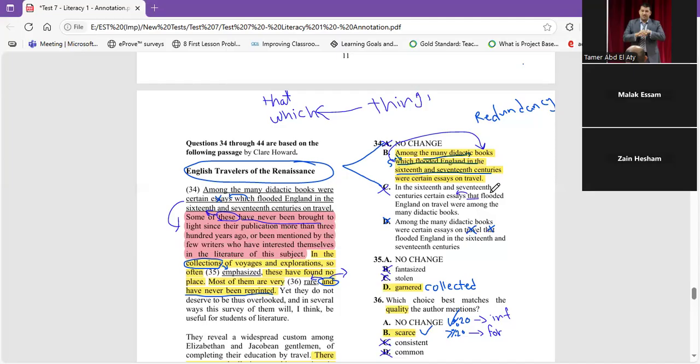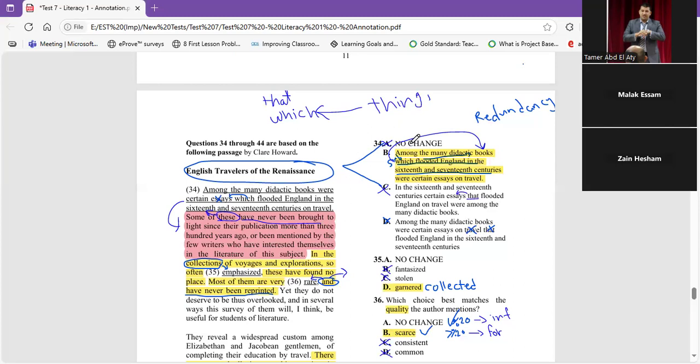So let's find what's wrong here. Among the many didactic books were certain essays, till now here we have the subject come after the verb as a kind of reversed sentence, so the essays were, that's right, which flooded England. Now which relates to essays? Did the essays flood England or something else? This is the main topic right now.